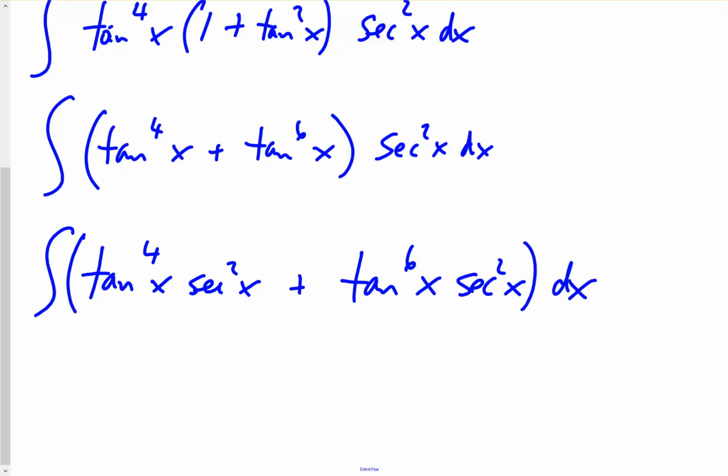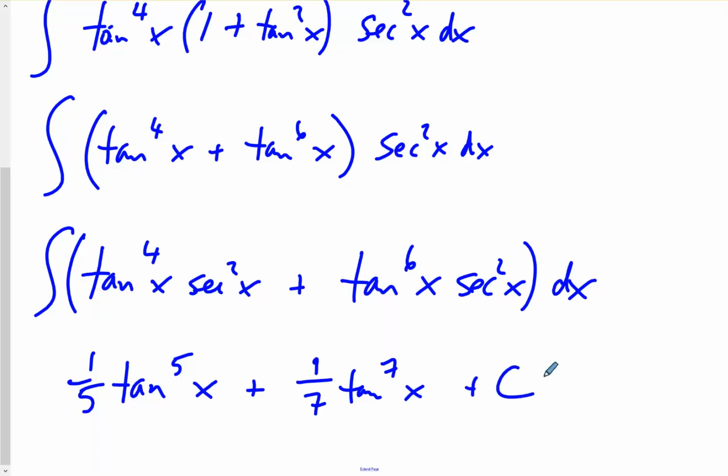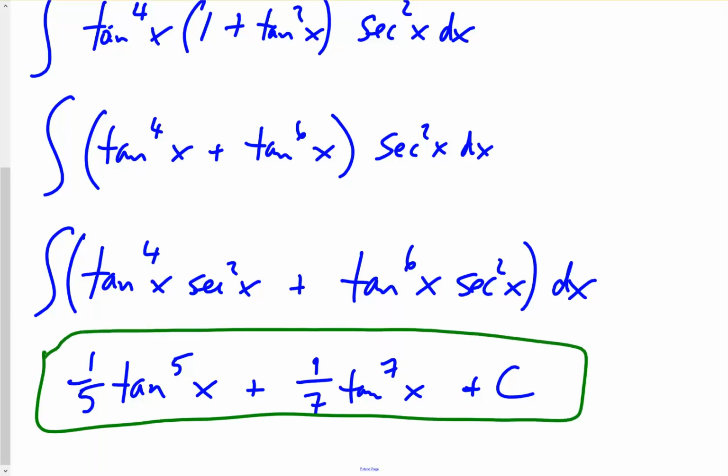Okay, so this is something we could easily integrate. Tangent to the 4th would be 1/5 tangent to the 5th x plus 1/7 tangent to the 7th x, and then don't forget the plus c.